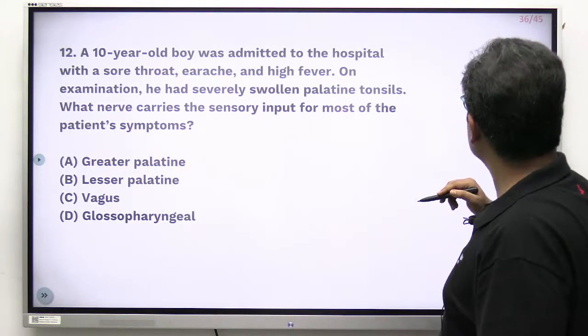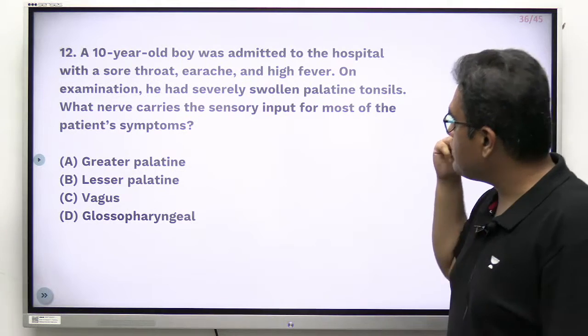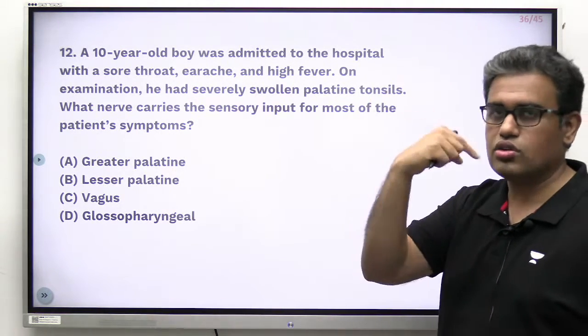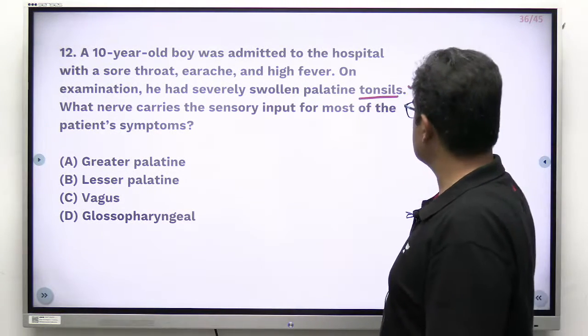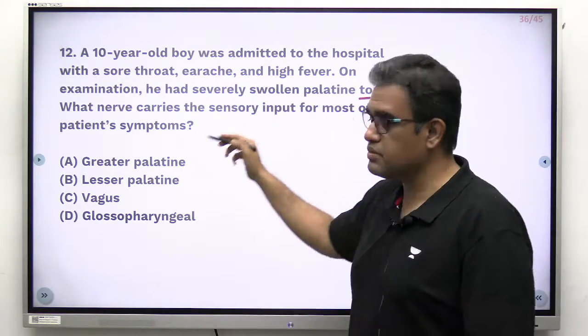Let's do one more question over here. A 10-year-old boy was admitted to the hospital with a sore throat, earache and high fever. Sore throat, earache and fever. Fever, infection, throat and earache. On examination, he had severely swollen palatine tonsils. What nerve carries the sensory input for most of the patient's symptoms?